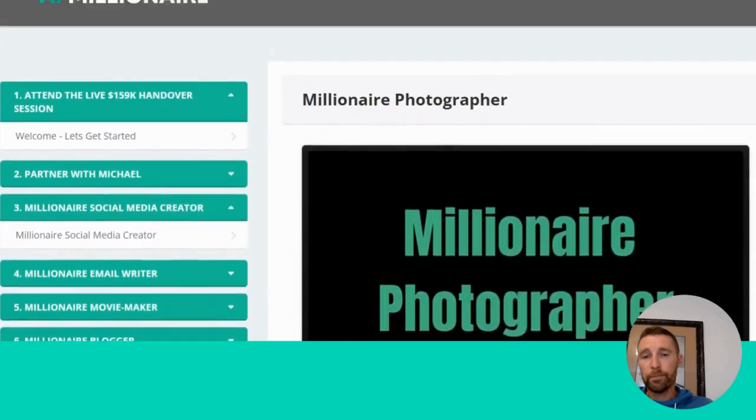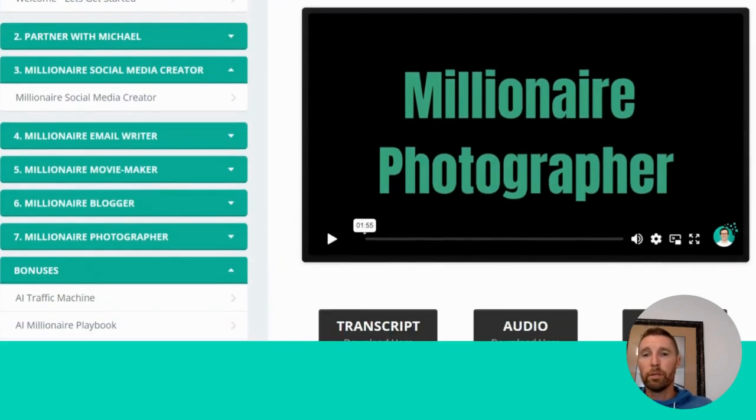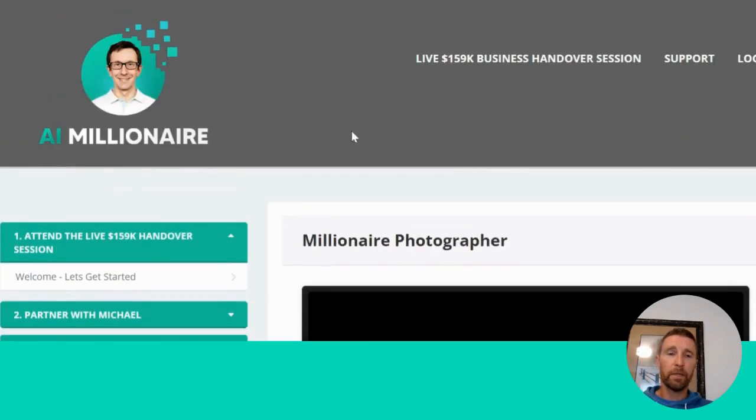Okay, so this is inside AI Millionaire. Super useful tool because in one spot here, you can create your social media posts, write your emails, create video scripts, create blog posts, and create photos. Now, it doesn't create the actual videos for you. Just so you know, with the Movie Maker, it will just create the scripts for you. So you will have to find another AI tool to do that for you if you want faceless videos, or you take the scripts and you do it yourself, right? That is AI Millionaire in a nutshell.